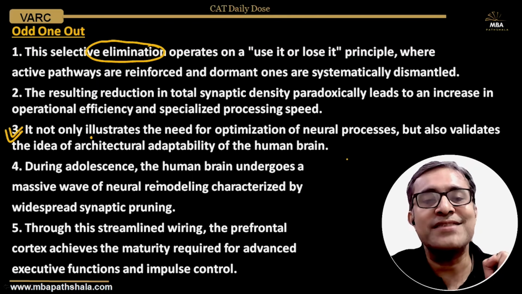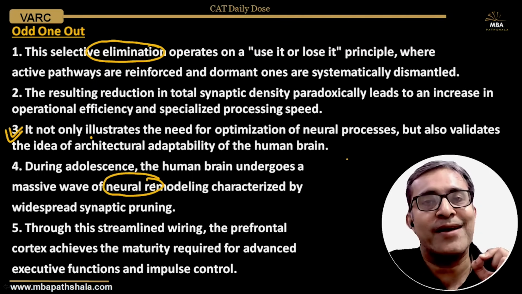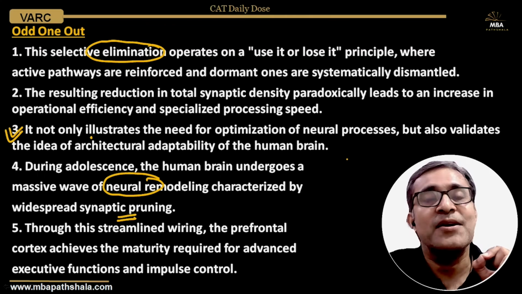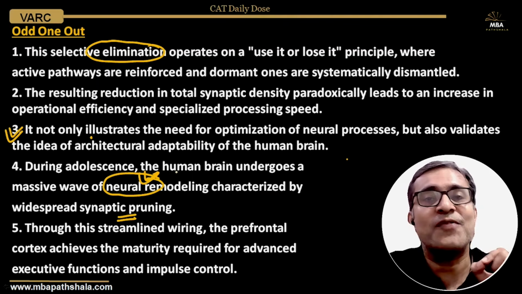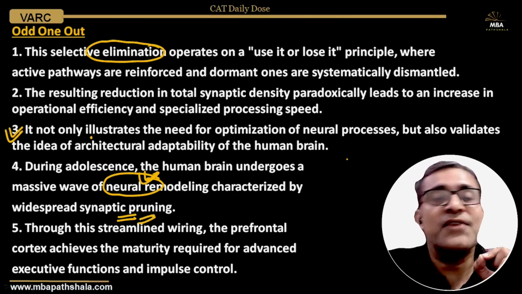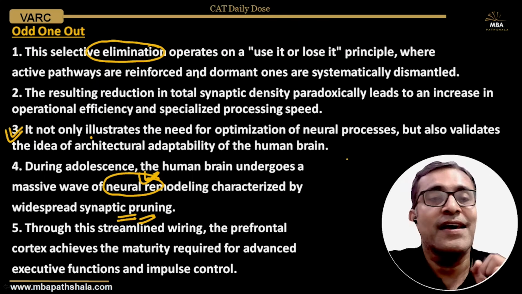Let's see how the other sentences are connected and what makes the third sentence disconnected. During adolescence, the human brain undergoes a massive neural remodeling. Students, remodeling of the human brain happens during adolescence. And what is that remodeling? That remodeling is synaptic pruning. That means the nerve cells, the synapses, the neural changes happen. Synaptic pruning happens. So the structure of the brain changes to some extent. Now, this is selective elimination of some neural connections, some nerve cells.